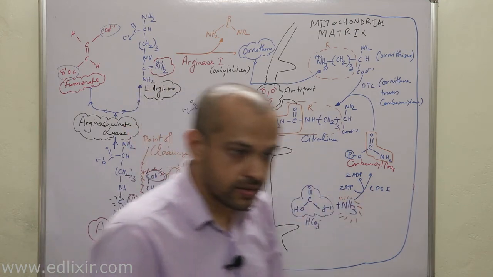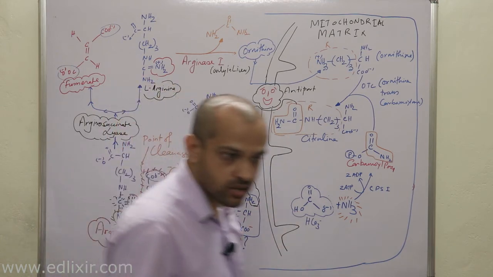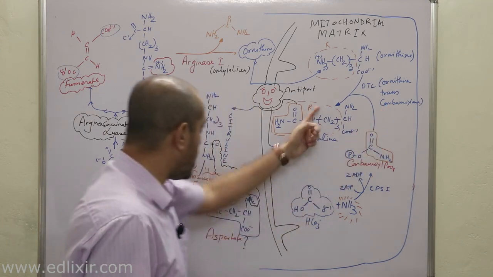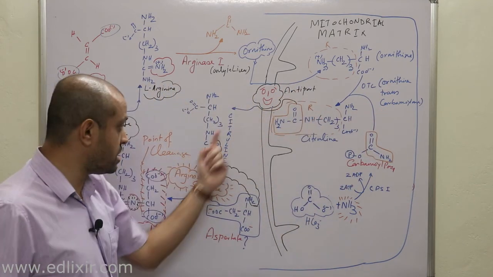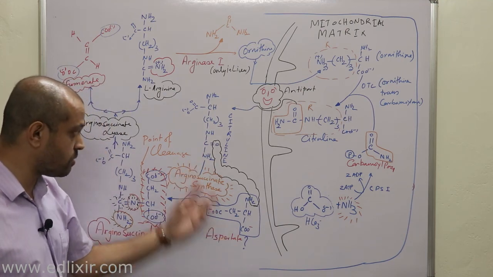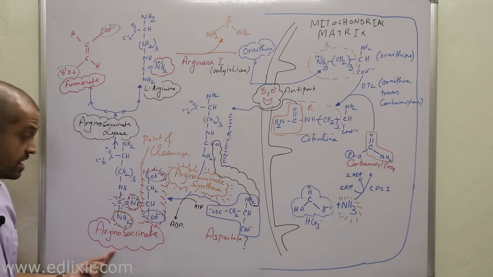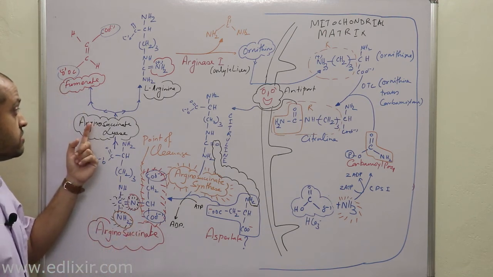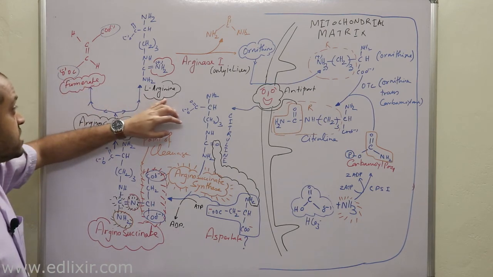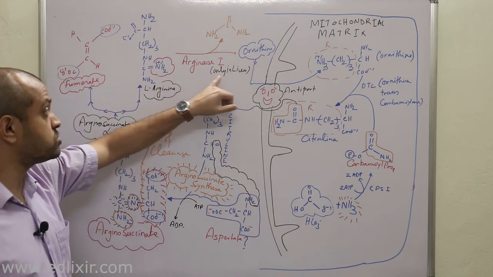Then explain one by one what is happening. Clear? In case of the urea cycle, you will have to start from the mitochondria, citrulline formation, then how this mitochondrial citrulline is coming outside, and then how it combines with aspartate, then how from this, when combining with aspartate, it has been converted into argininosuccinate, and how this argininosuccinate is lyased, or cleaved, into fumarate and L-arginine,